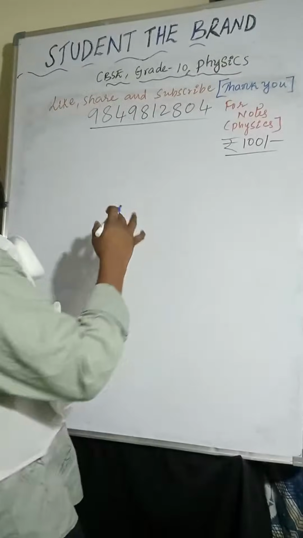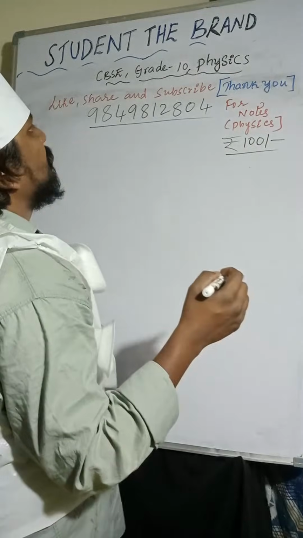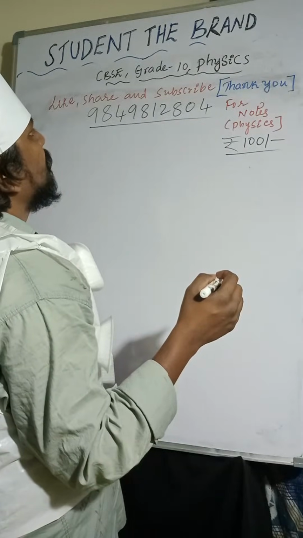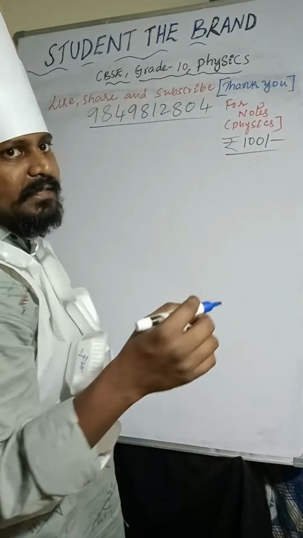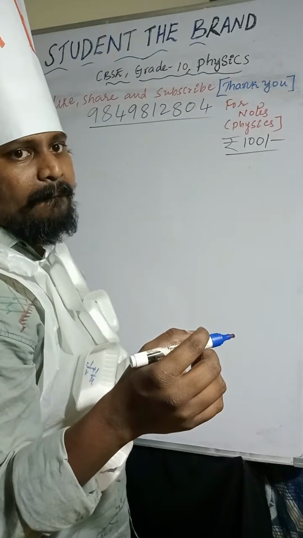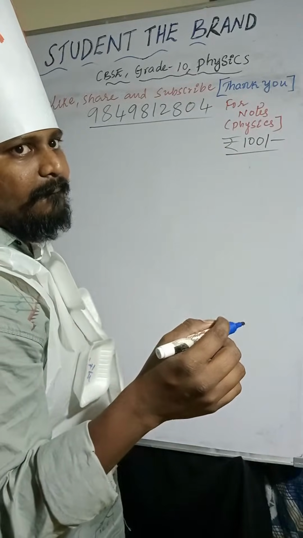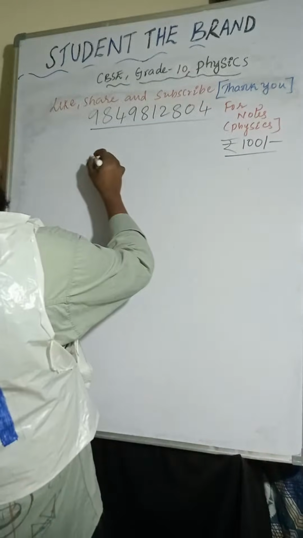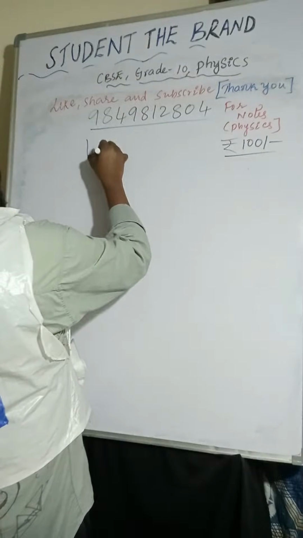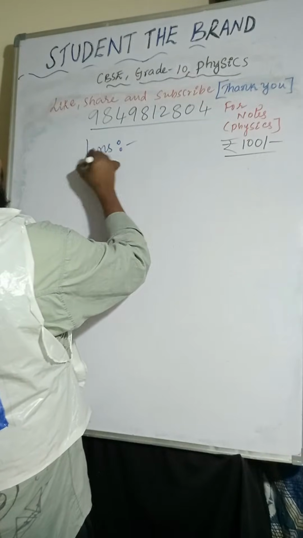So now we are discussing spherical lenses. Lens.